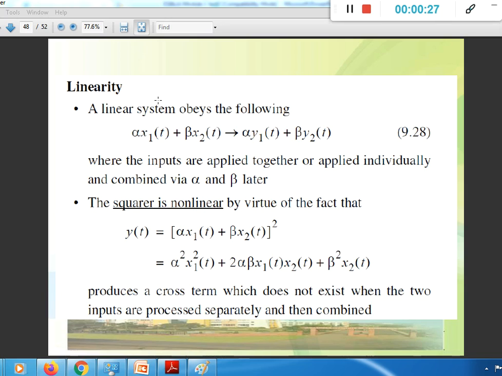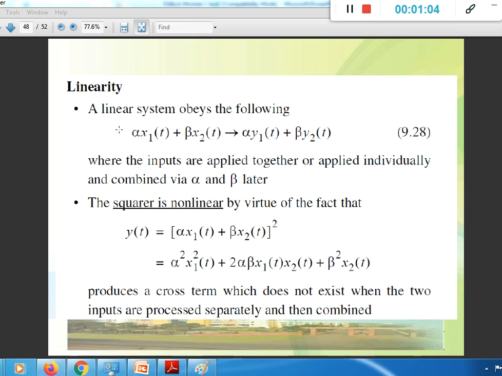So what is the superposition condition? It says that the weighted sum of inputs should be equal to the weighted sum of outputs. Meaning, if x1 is multiplied with any value, maybe a or alpha, and similarly x2 is multiplied with another constant, beta, and the output of x1 is y1 and of x2 is y2, then the output should be alpha into y1 plus beta into y2.